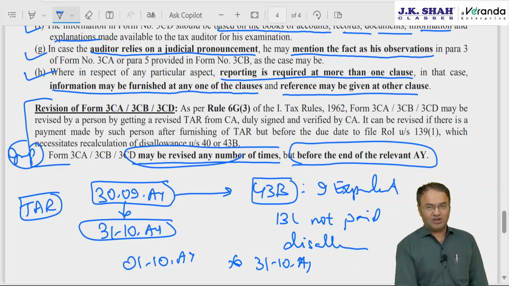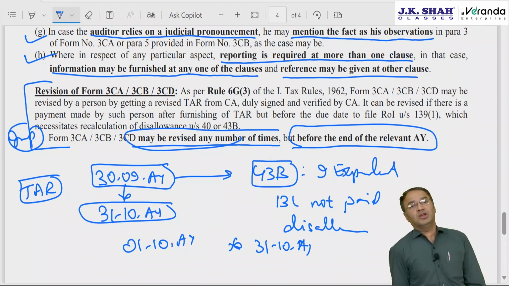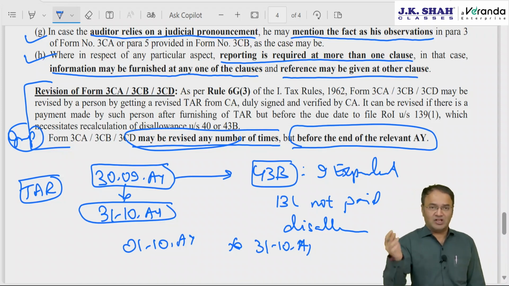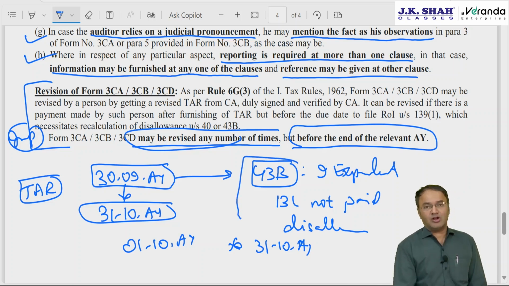Many people are not aware of it. Even as of today, many people call me up and ask, sir, the way we can revise the IT return, can we revise the tax audit report? The answer is no, the tax audit report cannot be revised. It is allowed to be revised only for one purpose, for deduction under 43B, if payment is made by the client after the tax audit report is submitted but on or before the due date of filing the IT return.